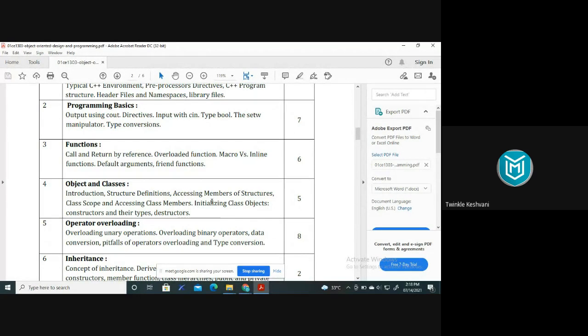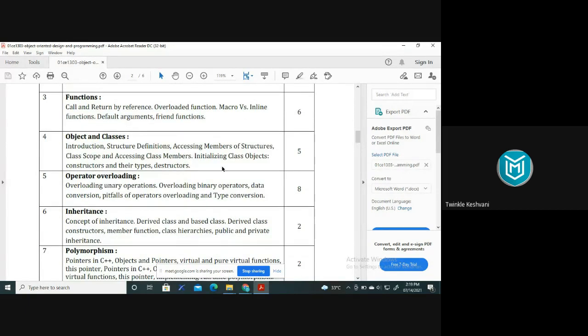After that, objects and classes. In the object, what is a class in C++? How can the class be called? How to create a function in a class? How to create the object in the class? How to call the object? How to create the constructor and destructor, right? All these concepts you will see in objects and classes. Operator overloading, in which you will see binary operators, overloading binary operators, data conversions, and type conversions. All that you will see in operator overloading.